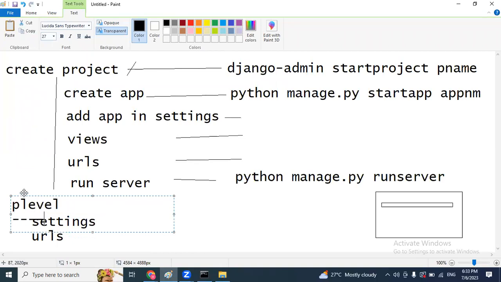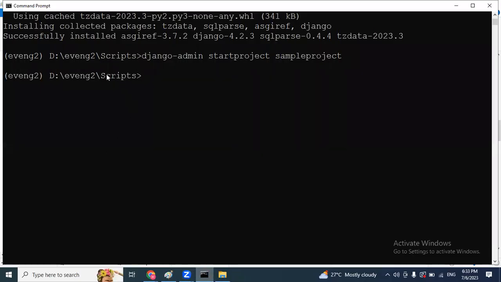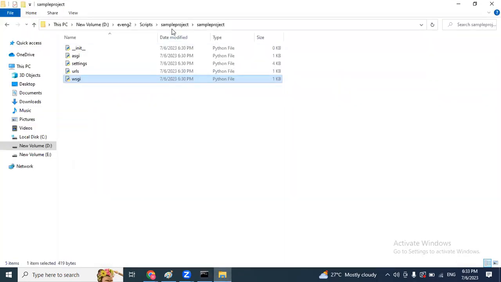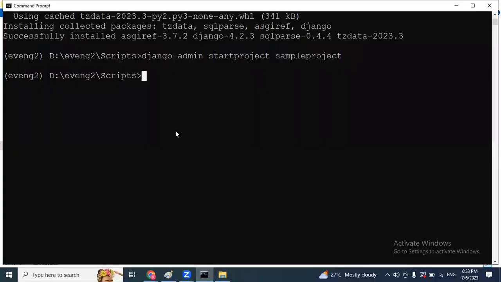And now the next one. After project creation, what about the second step? We have to create the application. But where do we have to create it? Inside of the project. So go to the command prompt. We are in the scripts folder. But what about your project name? Sample project. So first we enter into sample project: cd sample project, and enter. Now we are in our project folder. So now you can create your application here.